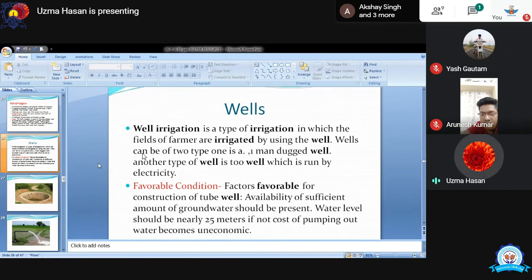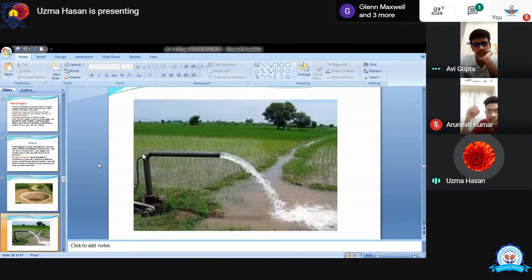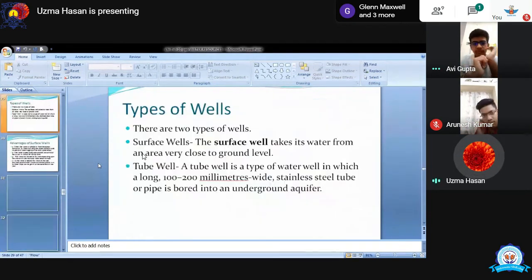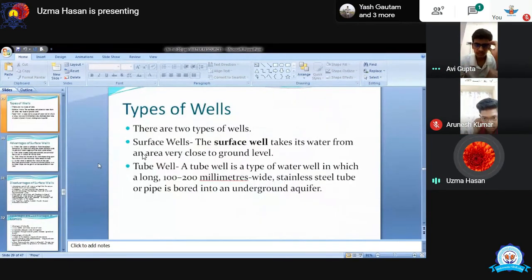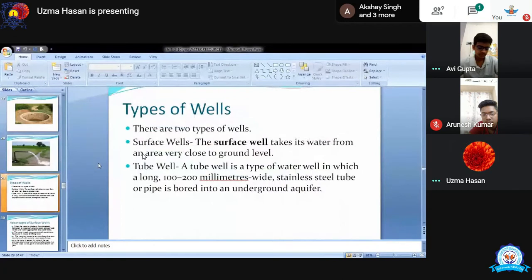अगर 25 मीटर पे है water level आपका तो easily you can have a well or make a tube well there and you can get this underground water also. This is the example of a well. You can see it is filled with water also, and this is the example of a tube well. ठीक है, now we are going to study about types of well. Surface well or tube well. This is a surface well, this is a tube well.